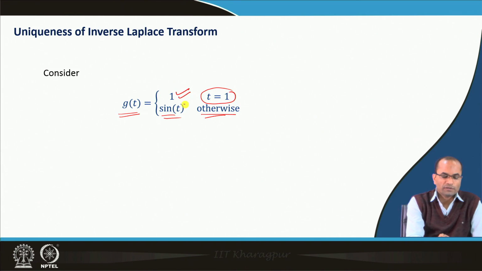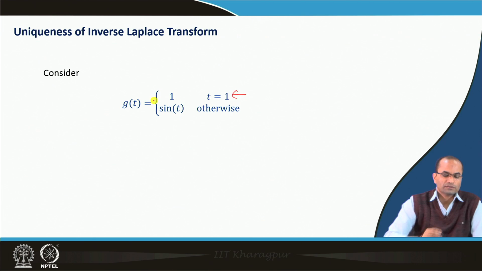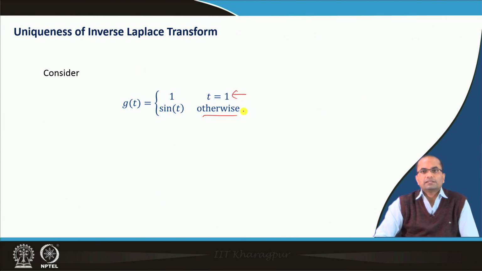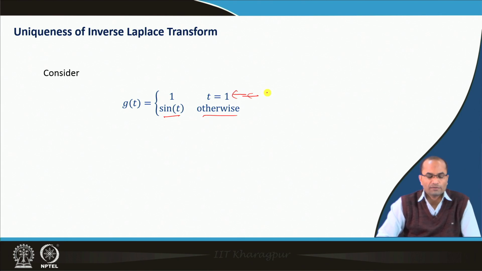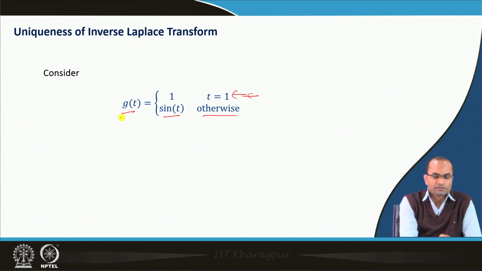So, at t equal to 1, it is not sin 1, but we have defined a different value, 1, and other than t equal to 1, we have sin t. Actually, we can define many such finite points where the value differs for this function g t, and otherwise it is sin t.